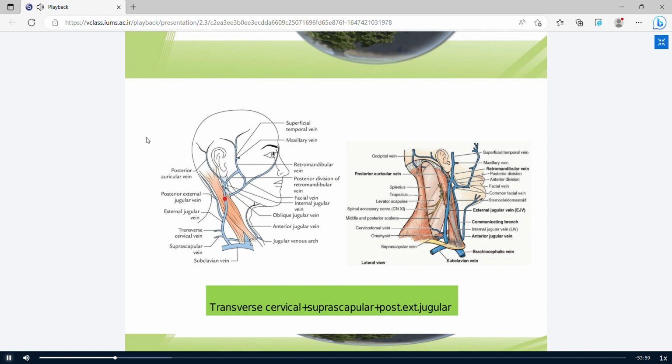This is the external jugular vein. In this direction, it collects or receives several veins, for example, the transverse cervical, suprascapular, and posterior external jugular veins, and drains into the external jugular vein.